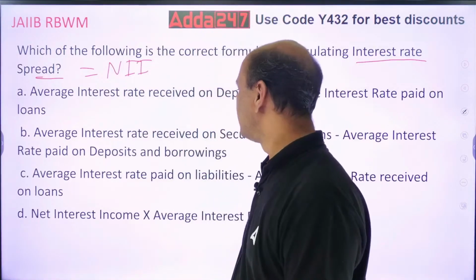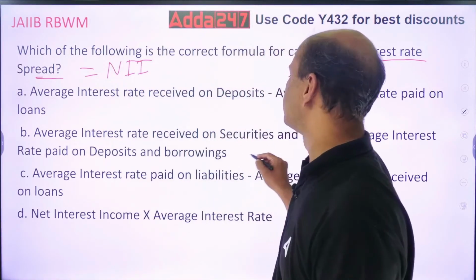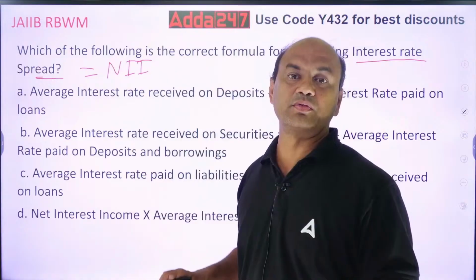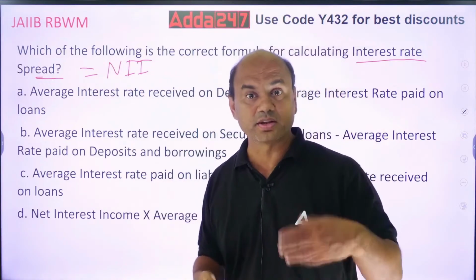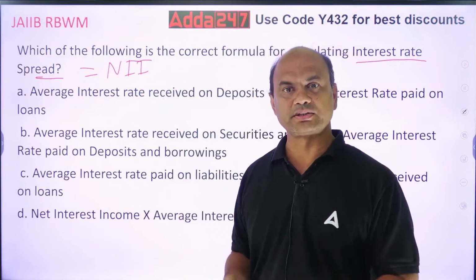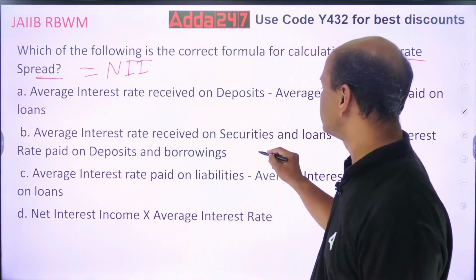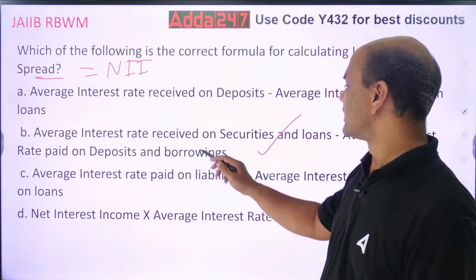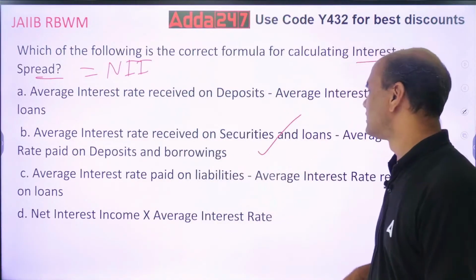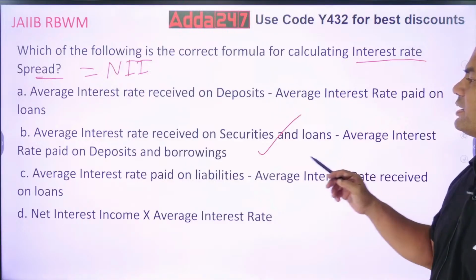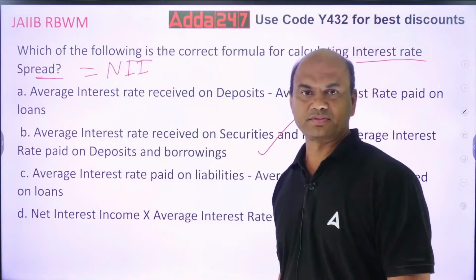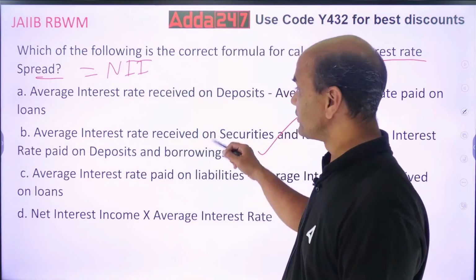Spread is basically your loans and securities received. On loans you will always receive the interest because you are giving the loan. On deposits you will always pay the interest. So the answer will be the second one: average interest rate received on securities and loans minus average interest rate paid on deposits and borrowings.